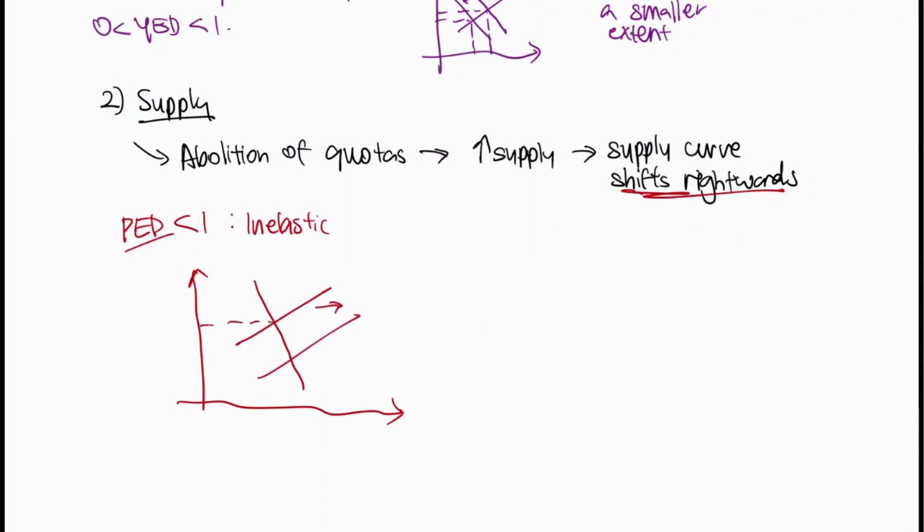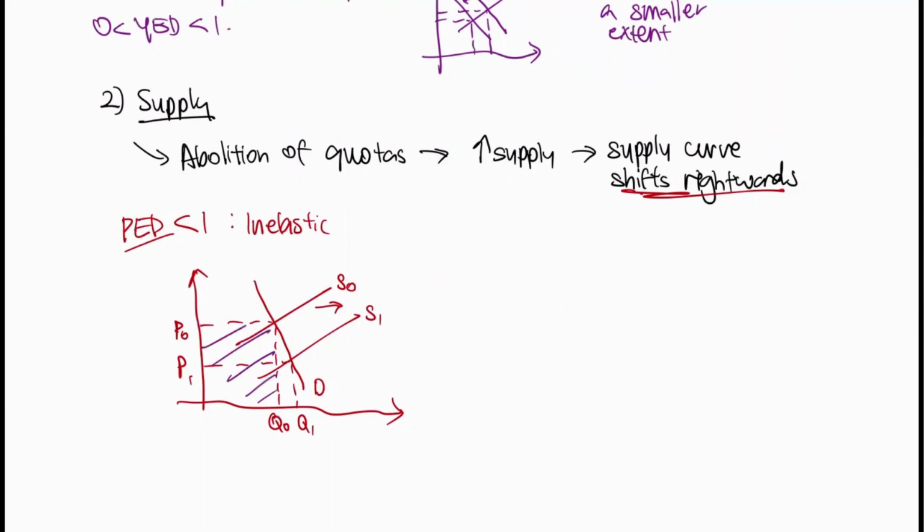So in this case, you can actually tell from here. So this was the previous price. So this is S0, S1, D. And this is the previous price, previous quantity. And here is the new price and the new quantity. So you can actually see that there has been a fall in the total revenue as the price has fallen. The increase in supply causes a fall in the price of milk, ceteris paribus, and leads to a less than proportionate rise in the quantity demanded. So this results in a fall in total revenue, as you can see from these areas here.